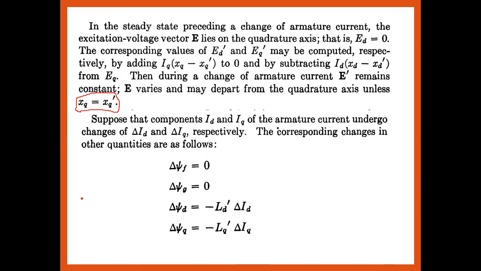So suppose the components ID and IQ of the armature current undergo a change of del of ID and del of IQ respectively. That is nothing but the change of current under the quadrature and the direct axis under the steady state and the transient state. The corresponding changes in the other quantities follow. Number one, the del of flux linkage under the armature axis is equal to 0. Under the direct axis it is minus LD dash del of ID, and minus LQ dash del of IQ under the quadrature axis flux linkage.